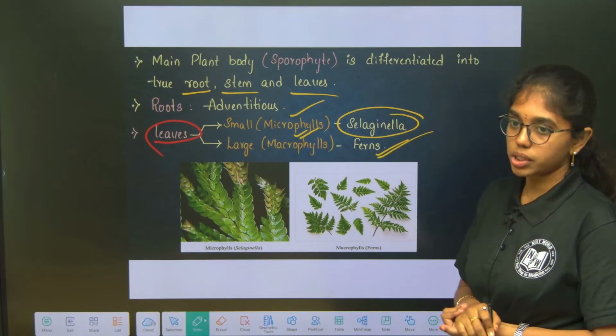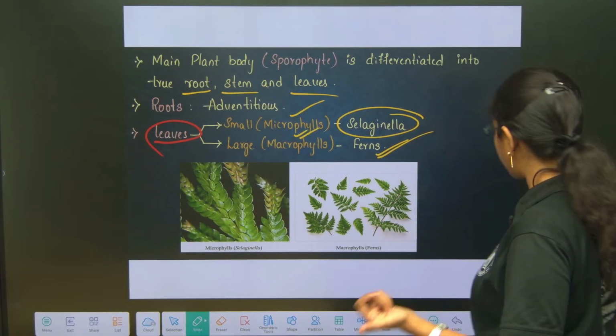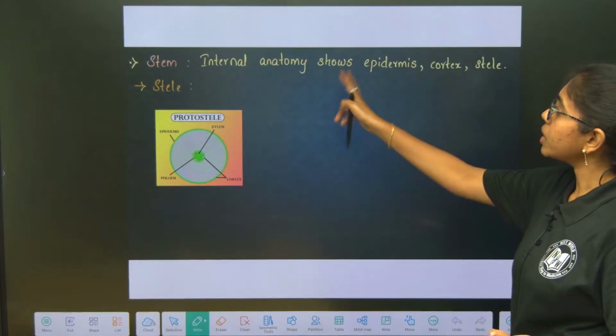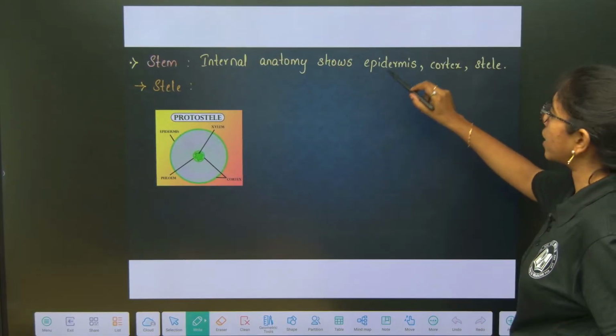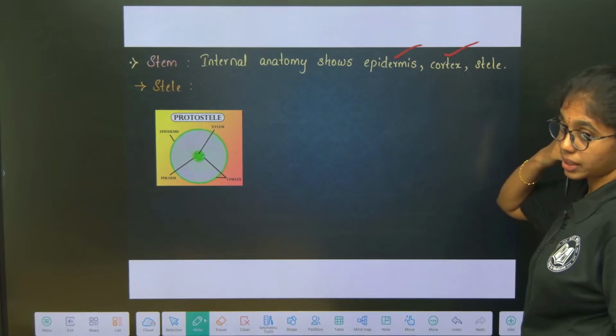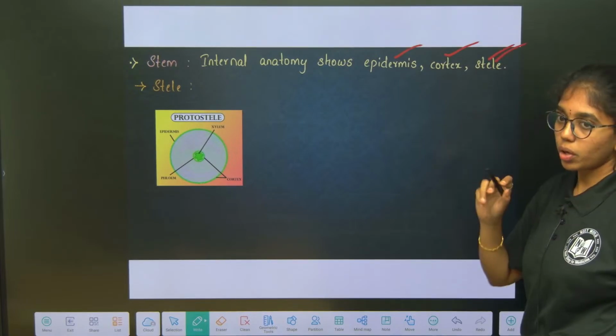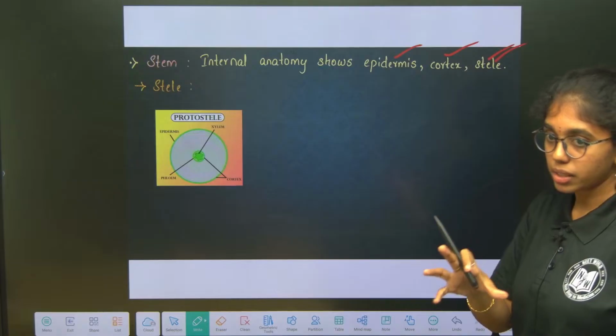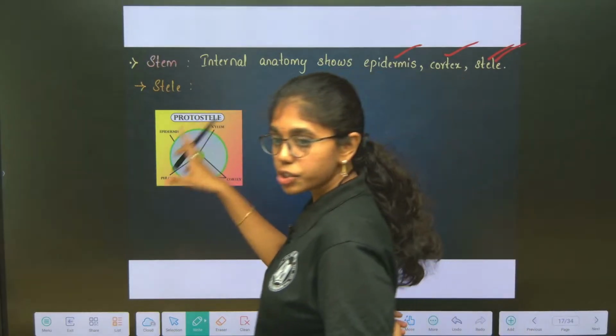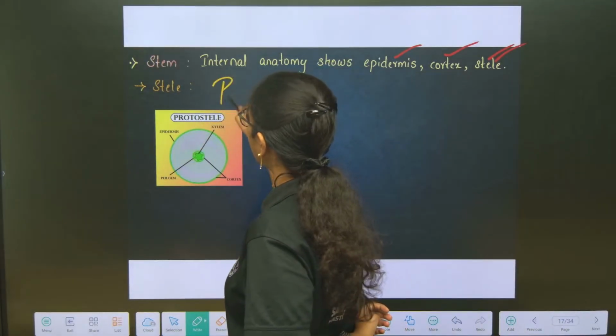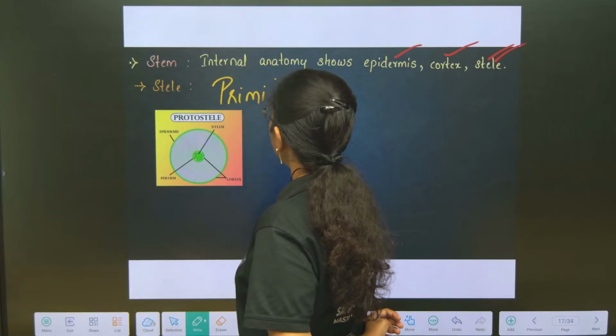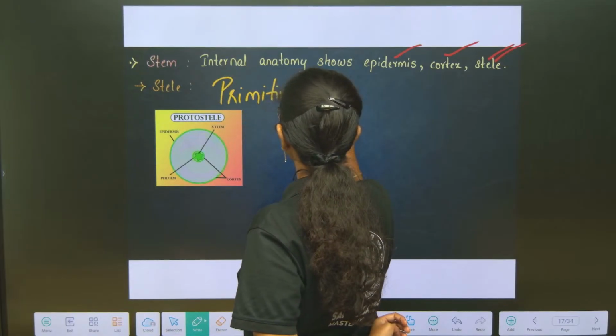Example is ferns. Okay. So, it has root, stem and leaf. Stem's internal anatomy will show both epidermis and cortex, and stele is also seen. Stele contains vascular bundles. But then stele is what? Primitive stele, that is protostele. Primitive stele,